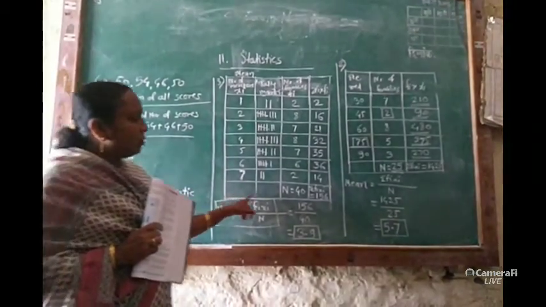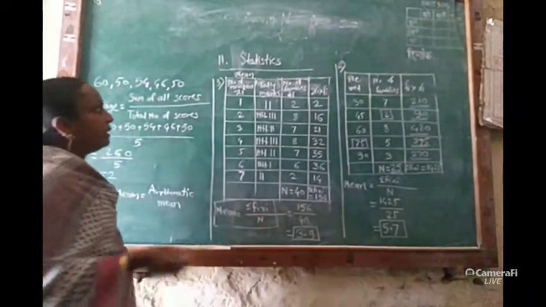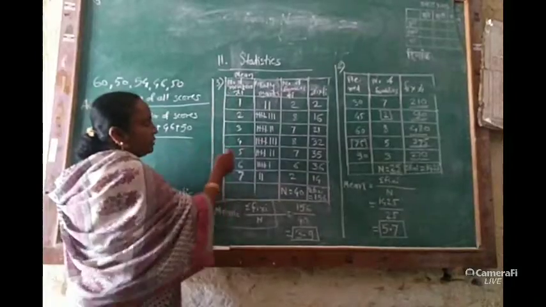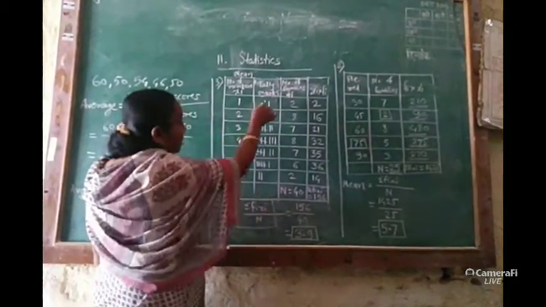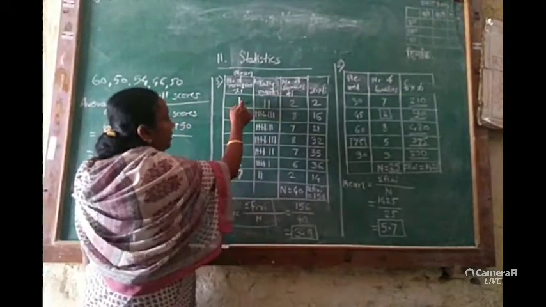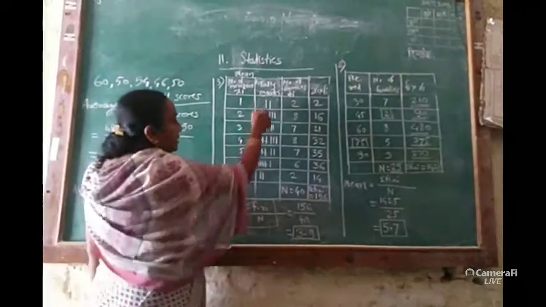There are 4 columns. How the frequency table is prepared, I will show here. In the first column we have to take the number of members. This is the first column. In the second column we have to draw the tally marks. Tally marks mean how many times this number has appeared in the given data. It is shown by the tally marks in the second column.